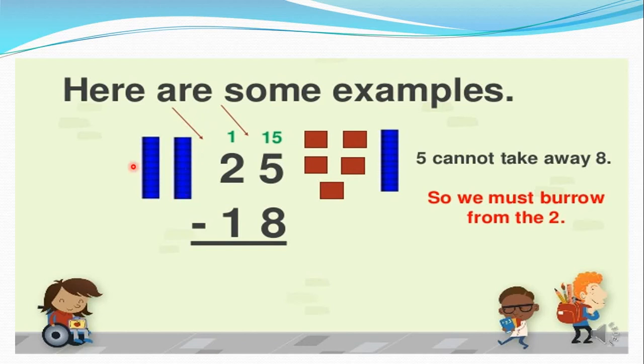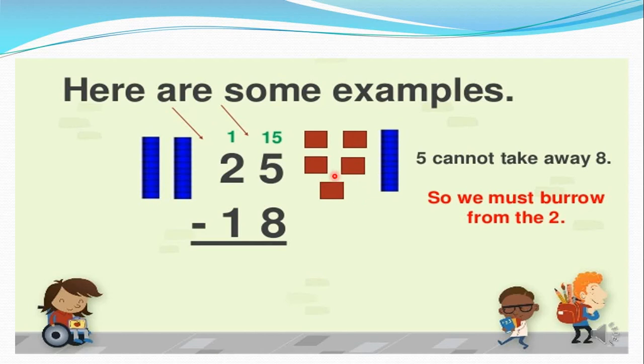Here we have 10, 20, and here 1, 2, 3, 4, 5, and here 1, 2, 3, 4, 5, 6, 7, 8, 9, and 10. So 10 and 5 is 15, not 25.